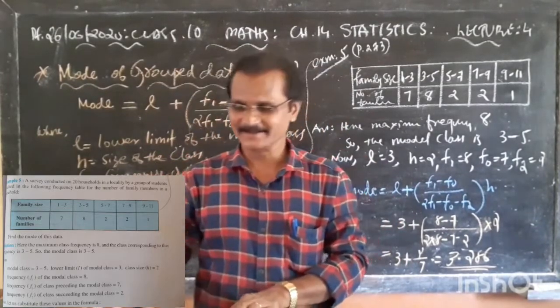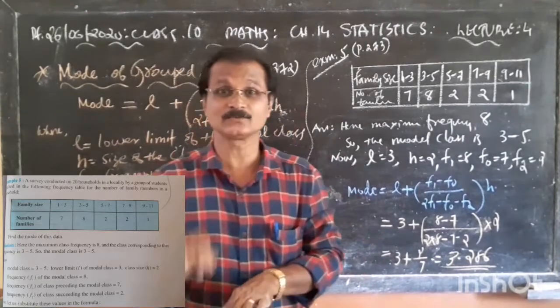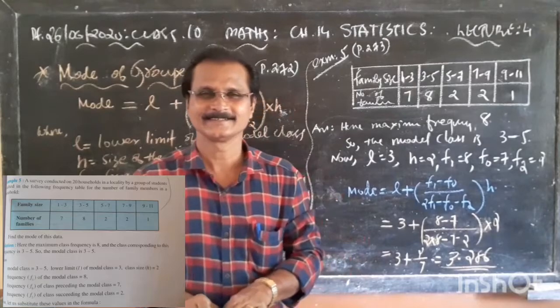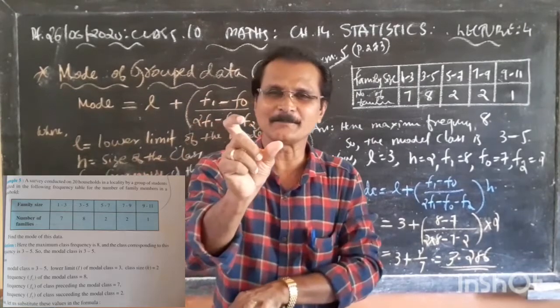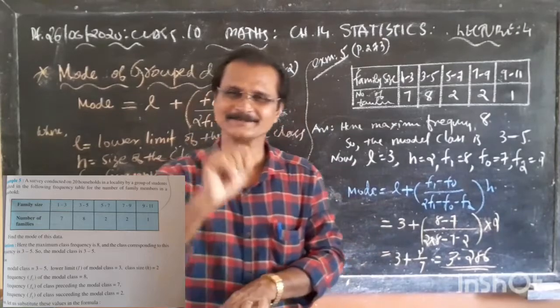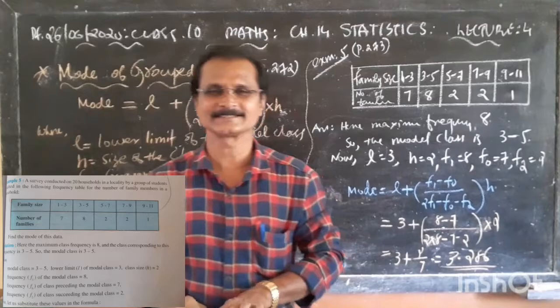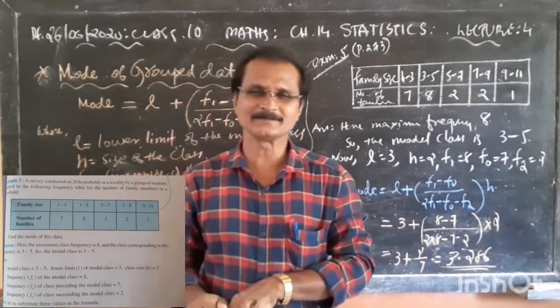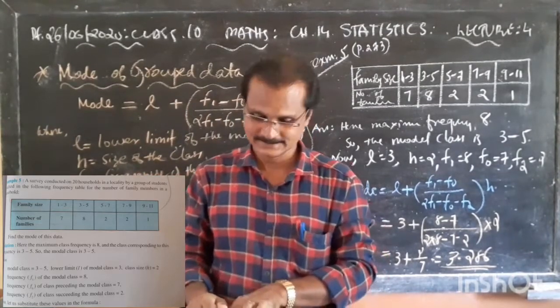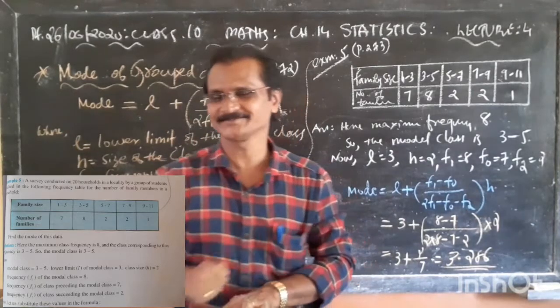That way we get grouped data in tabular form. Family size 1 to 3: certain houses have 1 to 3 members. My family has only 3 members, me and my wife. How many families? 7 families.